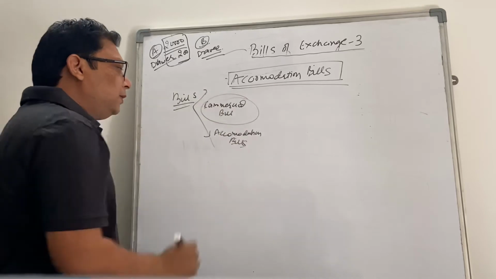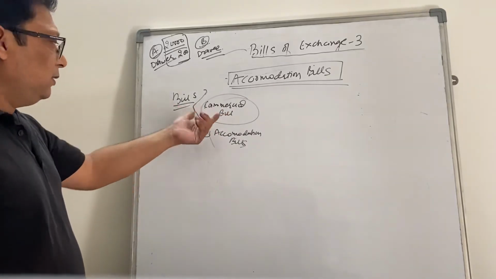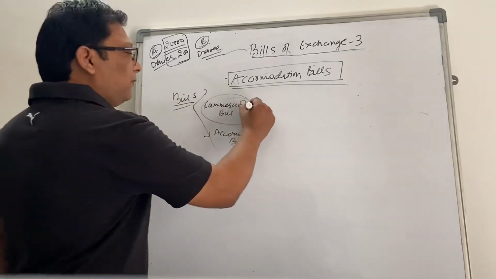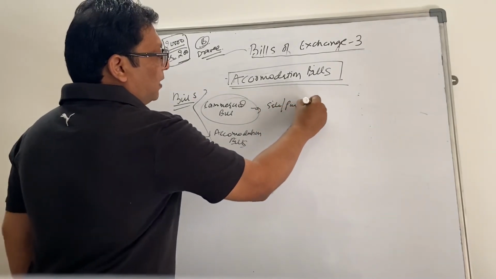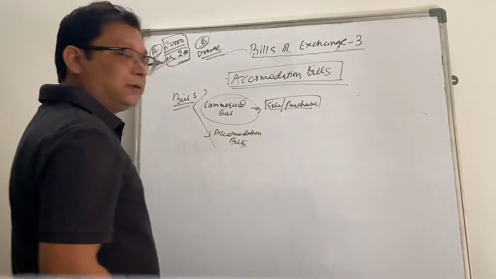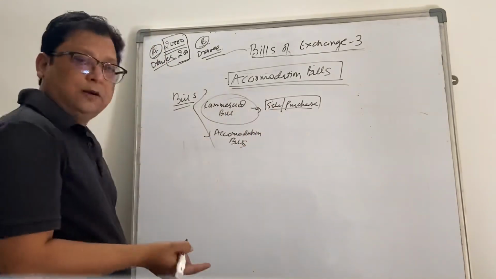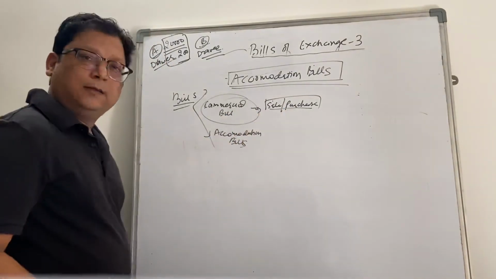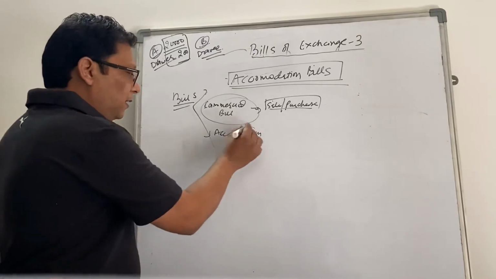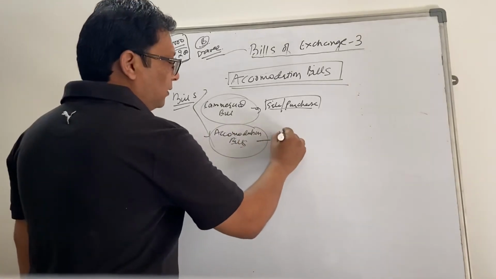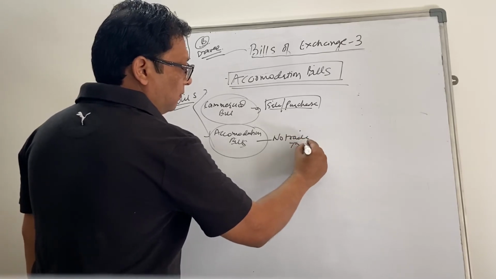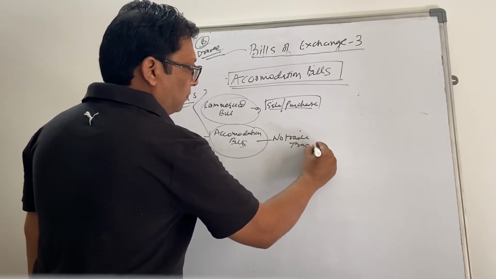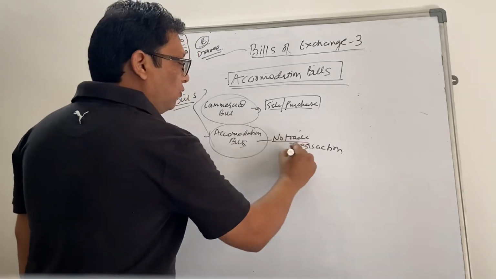Why it is called a commercial or trade bill is because usually these bills are backed by some kind of a sale purchase transaction. We understand from our earlier discussion that there will first be a sale or purchase happening, and then to square off that liability a bill is raised or accepted. But in an accommodation bill there is no trade transaction.